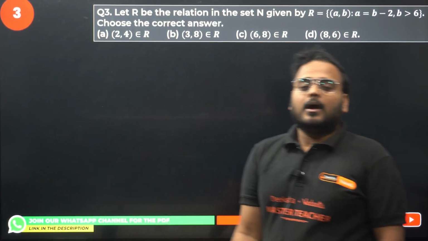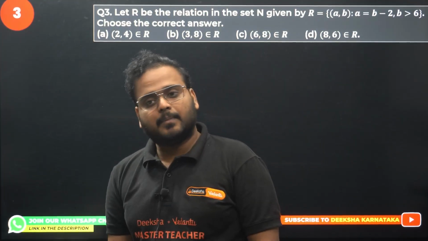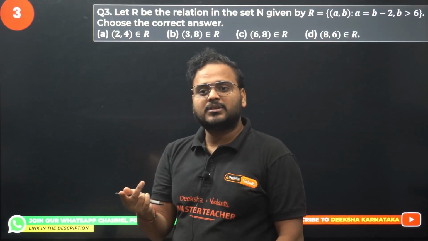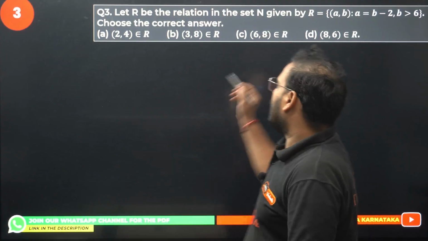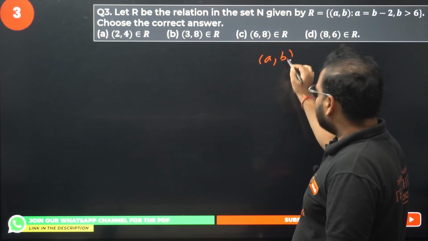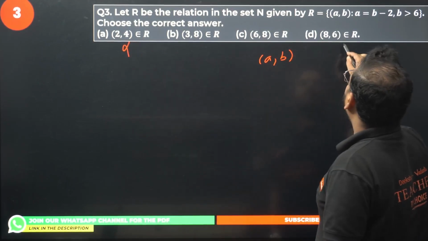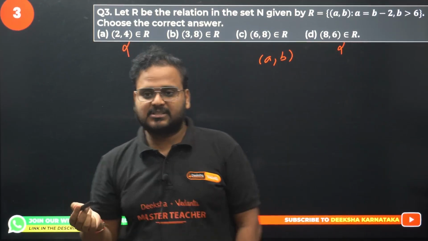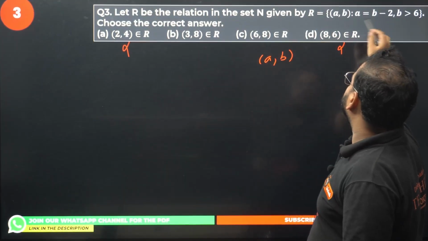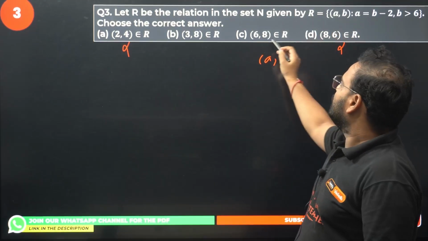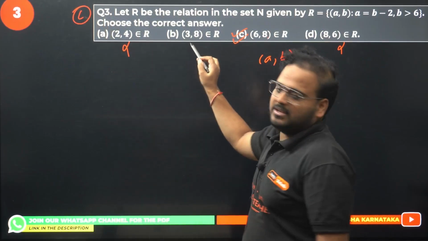Question number 3. Let R be the relation in the set N given by R = {(a, b)}. (a, b) represents the elements of the relation. It's an ordered pair where a = b minus 2 and b is more than 6. It means in the ordered pair (a, b), the b element has to be more than 6. So not possible, because 6 is equal to 6, not more than 6. So option A and option D are gone. Let's look at option B and option C. The difference of the elements should be 2. a should be b minus 2. So 8 minus 2 is 6. Option C is correct. 8 minus 2 is not 3. 8 minus 2 is 6.